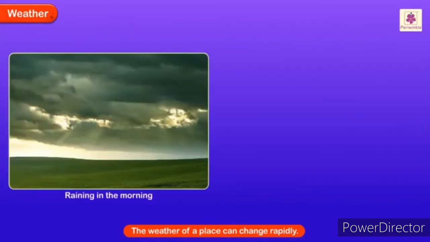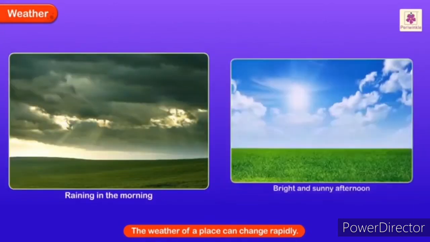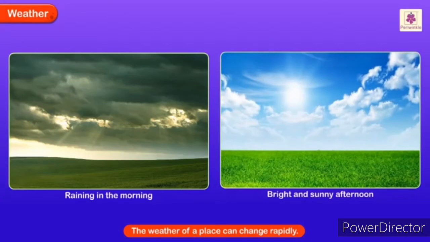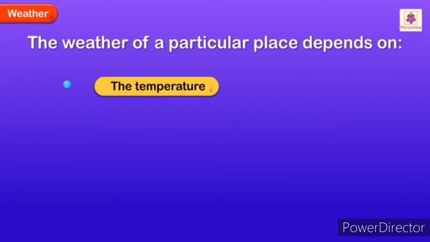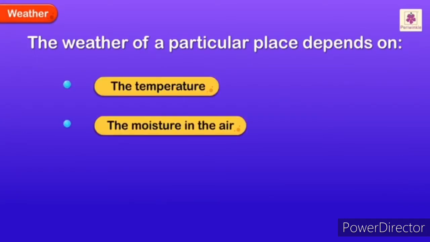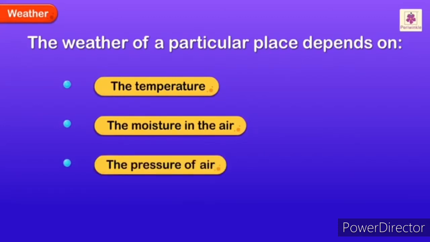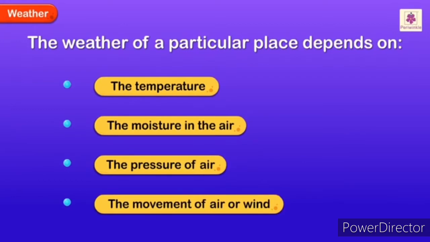It may start raining in the morning, but the afternoon may be bright and sunny. The weather of a particular place depends on the temperature, the moisture in the air, the pressure of air, the movement of air or wind.